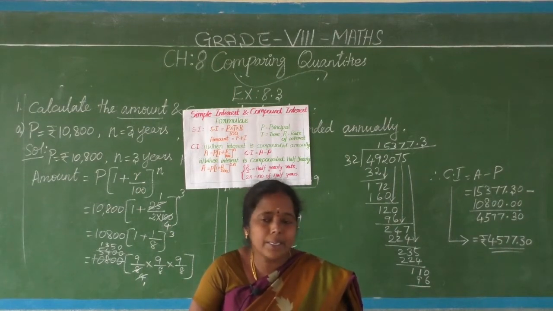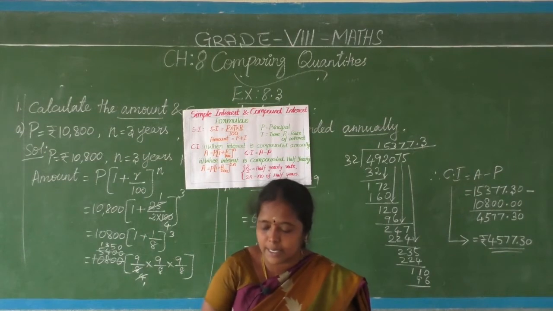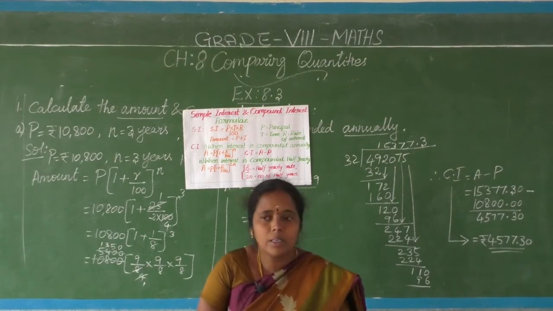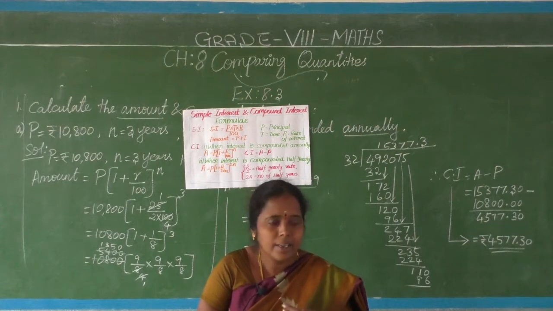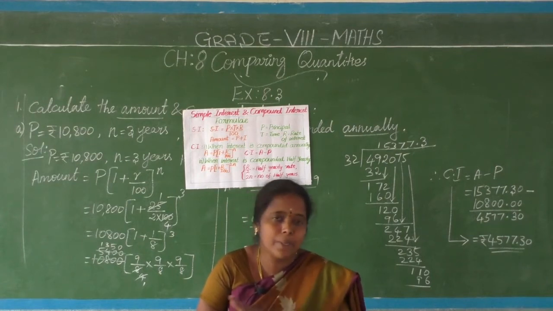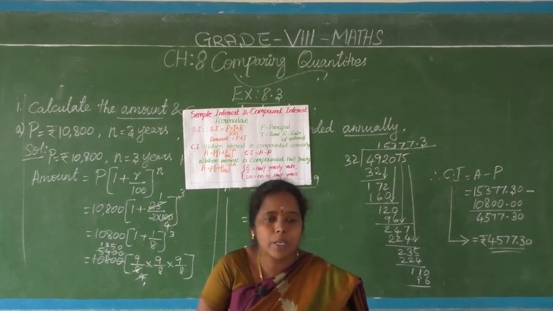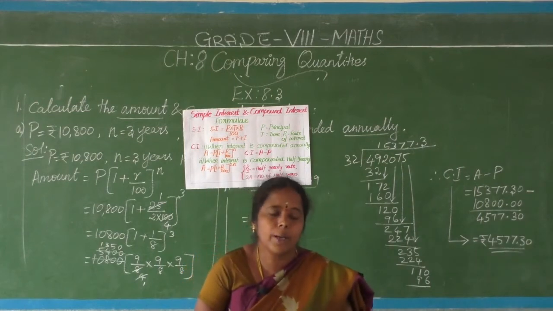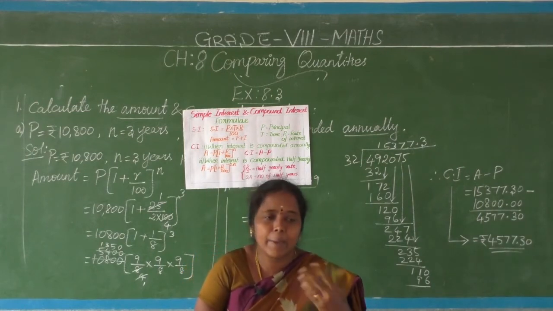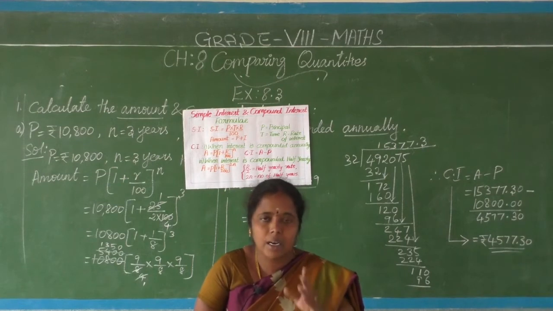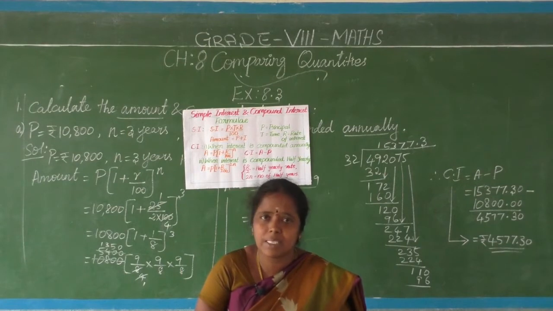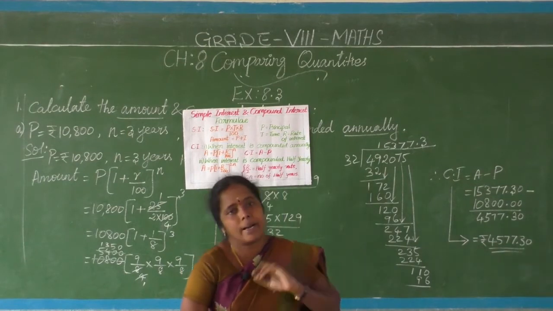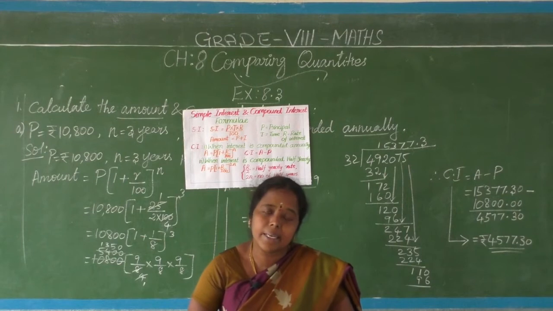Based on simple interest, what did you learn last year? Principal, and then some technical words you have seen, yes or no? P, R, T, SI. SI stands for simple interest. P, principal: we are depositing or borrowing, whatever the sum may be. T, time, number of years. R, rate of interest. They will not give money simply; they will fix some rate per 100. That is called the rate of interest.